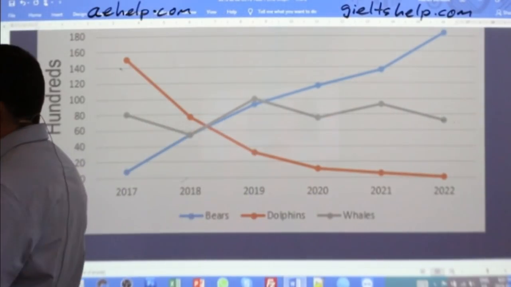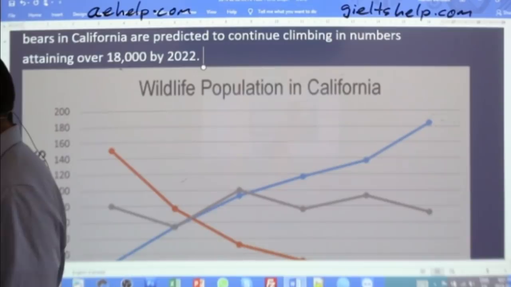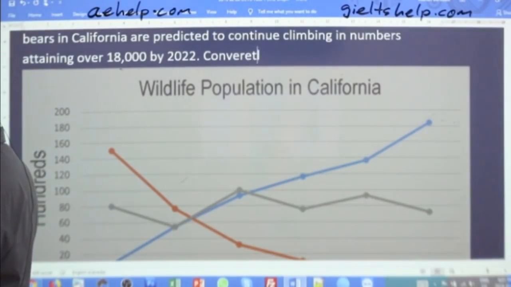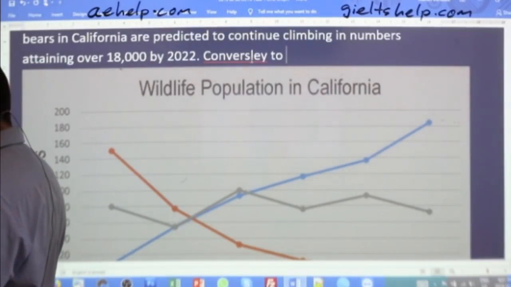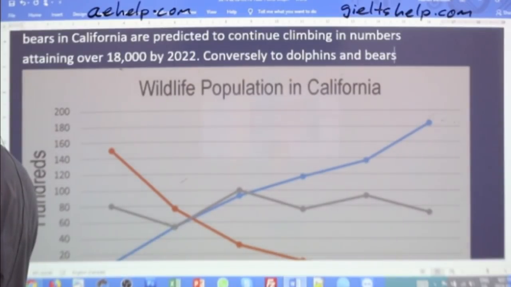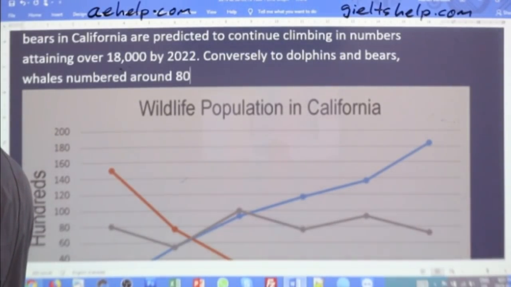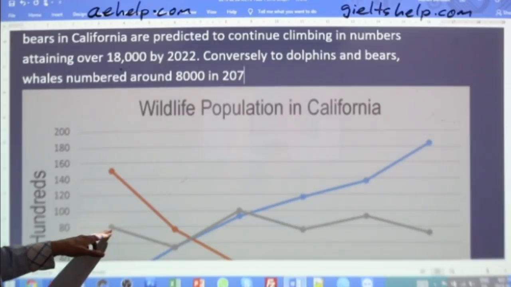So you got to be careful. All right, here we go with whales, all right? Conversely, to dolphins and bears. Whales numbered, using number as a verb here, numbered around 8,000 in 2017. So we're talking about this here. Okay.